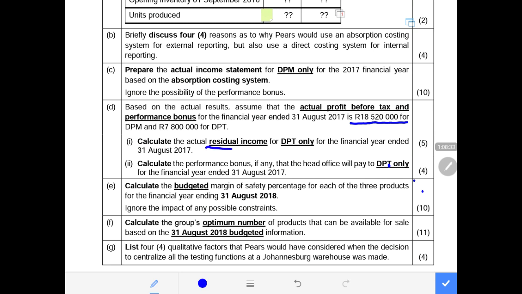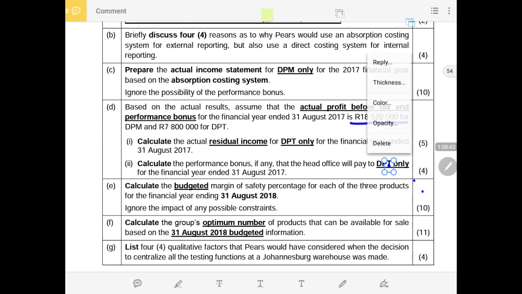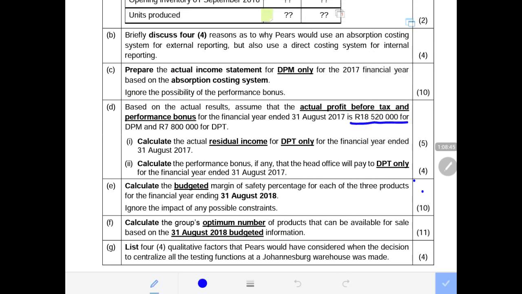Calculate the residual income for the tablet division for the financial year end at 31st August 2017. Then for the same tablet division, we are to calculate the target performance bonus, if any, that the head office will pay to the divisional manager at the end of this year.